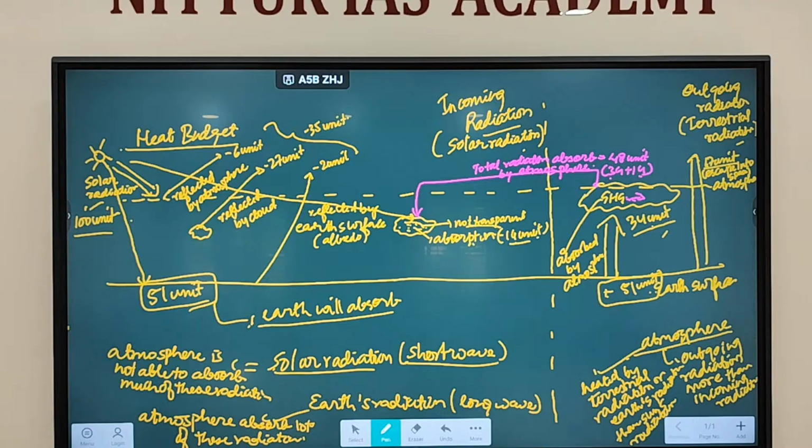Reflected by the atmosphere. You want to say what?